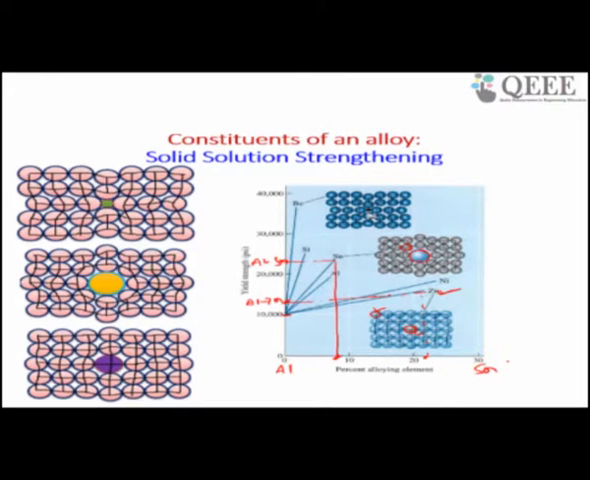Now, take the example of bismuth. Bismuth is much smaller, so it can go and sit in the interstitial. Because of this, it is again changing the lattice structure.